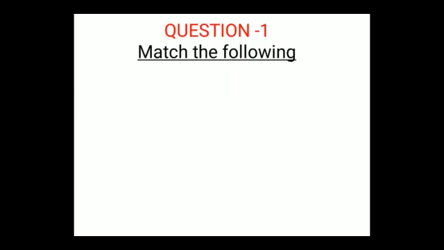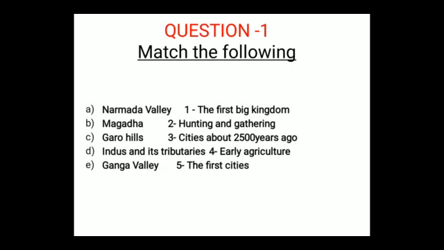Yes. So now let's move to our next question. The earlier question was an imagination question. Now we will take the book exercise question, and question 1 is match the following.